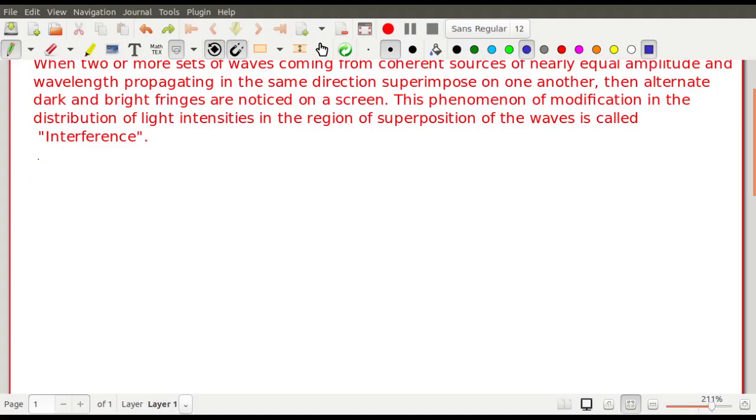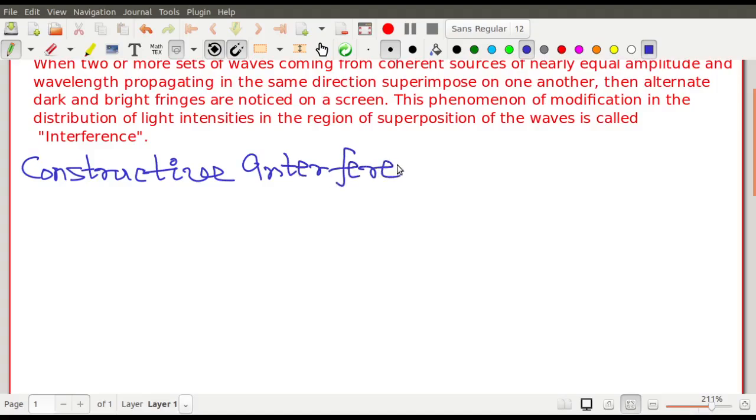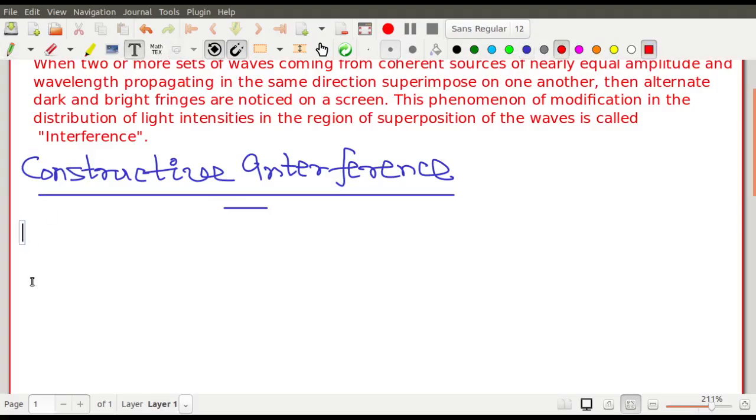First of all, whatever we will discuss is the constructive interference. আমরা প্রথম যেটা আলোচনা করব সেটা হচ্ছে কনস্ট্রাকটিভ ইন্টারফিয়ারেন্স। What is constructive interference? We are going to discuss constructive, বাংলায় পড়েছো গঠনমূলক ব্যতিচার, আর ধ্বংসাত্মক ব্যতিচার, that is destructive interference.